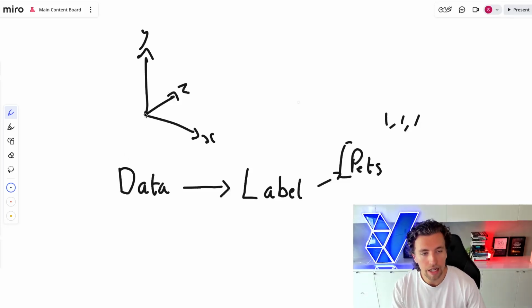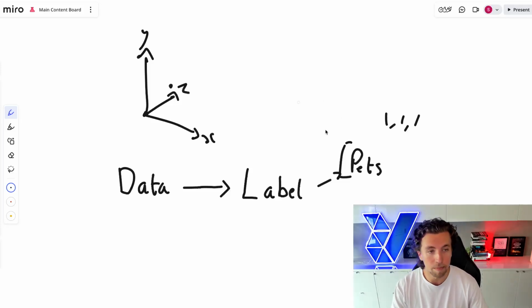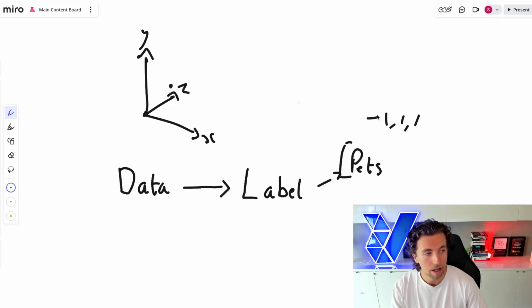And so you are then, rather than being positioned at 0, we're going to push you 1 up the z-axis, 1 up the y-axis, and 1 up the x-axis. So you might sit here now. And then if you go and click on another pet post, we're going to push you again 1, 1, 1. And so you're going to move from here, and then you're going to move again over to here.